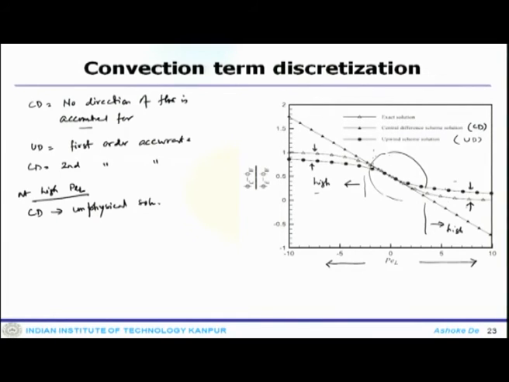On the other hand, the upwind scheme actually provides the proper trend, so the solution is physically meaningful, but not accurate enough.